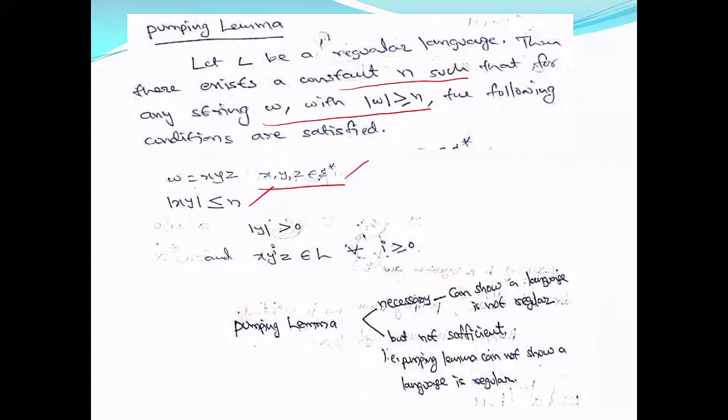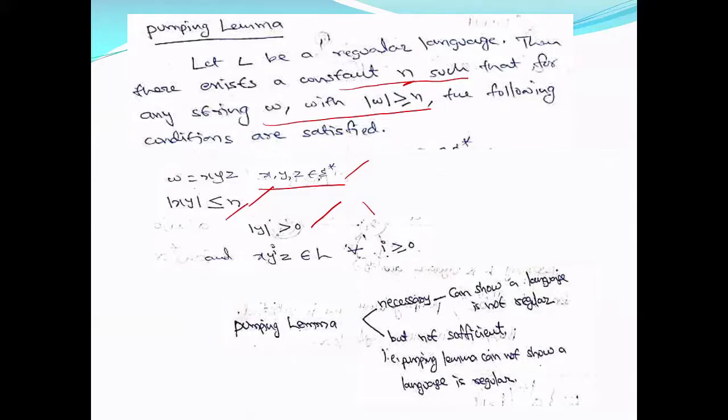That means the length of x and y is less than or equal to n, where n is the constant defined by the pumping lemma. And y will contain at least one symbol: length of y is greater than 0. It can be any number of symbols, but x and y combined is less than or equal to n.